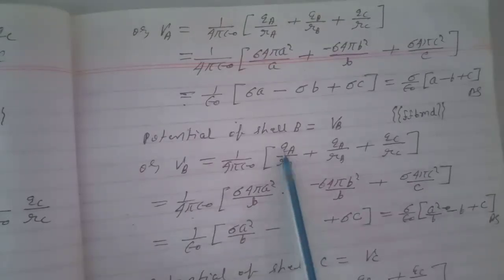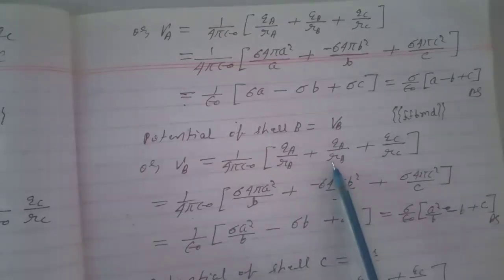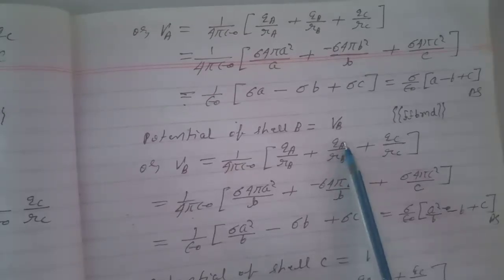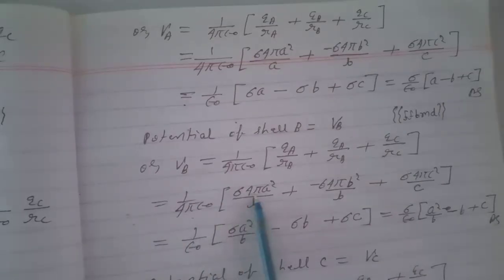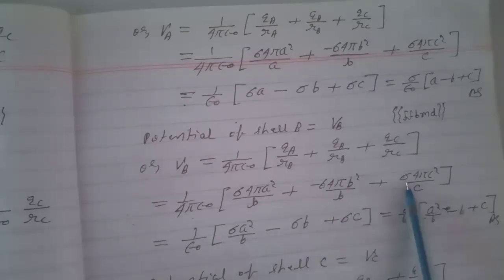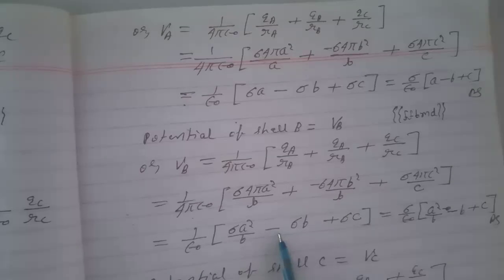Then VB will be equal to 1 by 4 pi epsilon naught, QA by b due to the innermost sphere A, so the distance will be b because it is an outside point, plus QB by b because it is on the surface of sphere B, plus QC by c because it is an inside point for sphere C. So 1 by 4 pi epsilon naught, sigma into 4 pi a square by b, plus minus sigma into 4 pi b square by b, plus sigma into 4 pi c square by c, equals sigma by epsilon naught into a square by b minus b plus c. This will be the answer.